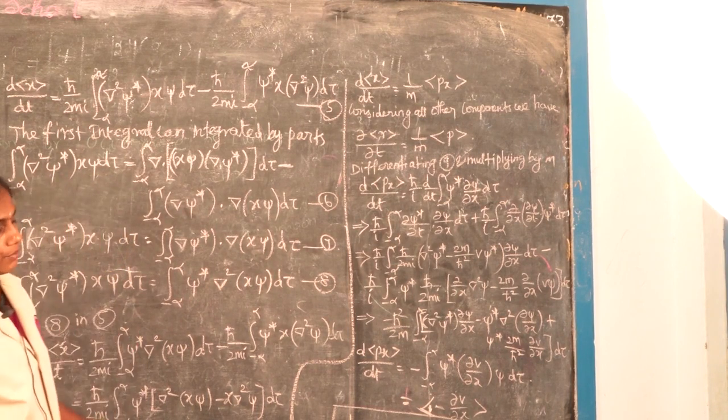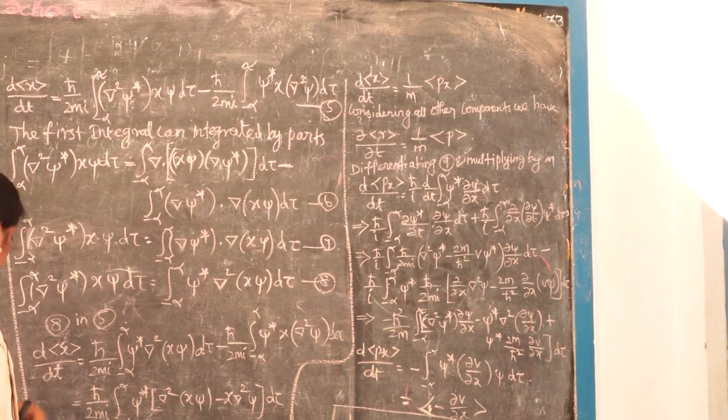Generally the expectation value is written using the integral. The expectation value of x is written as psi star psi with x in between, d tau. This is the formula of expectation value.